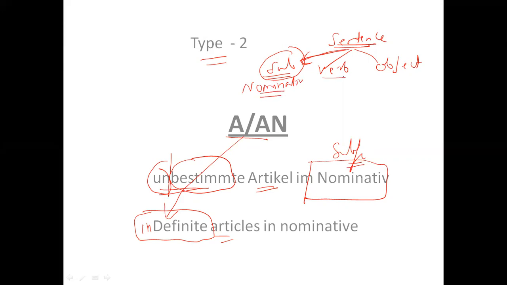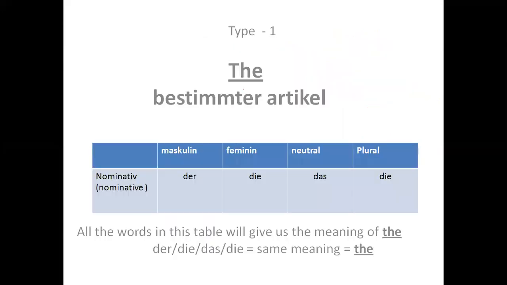The verb is verb only, we say verben. And this object can be accusative or dative, but we will discuss that later on. In today's class we will be talking about only the subject part, only nominative, and in nominative we will be talking about articles.